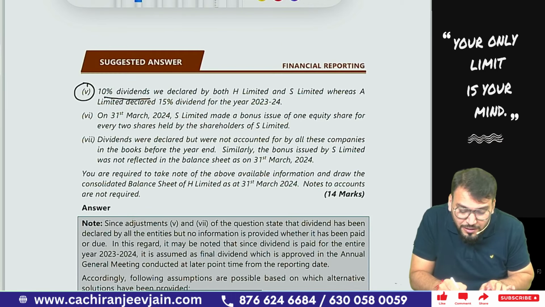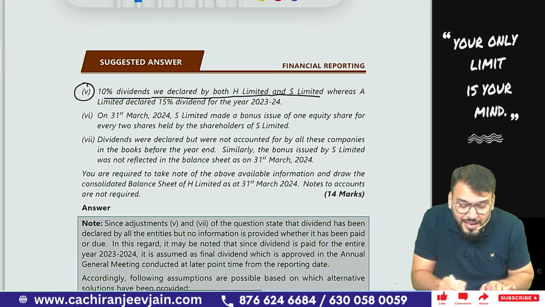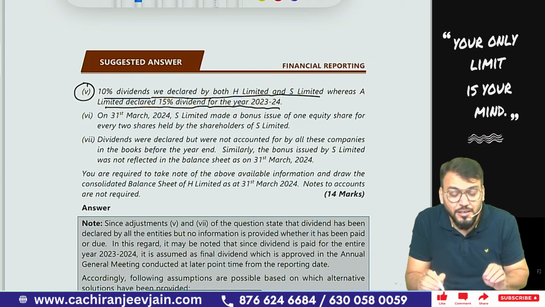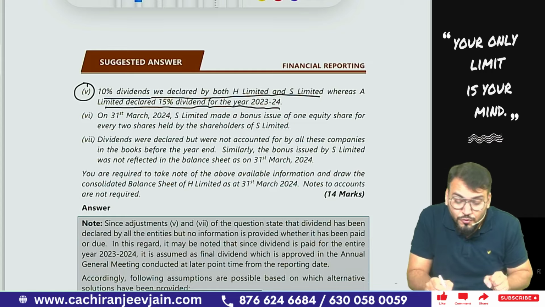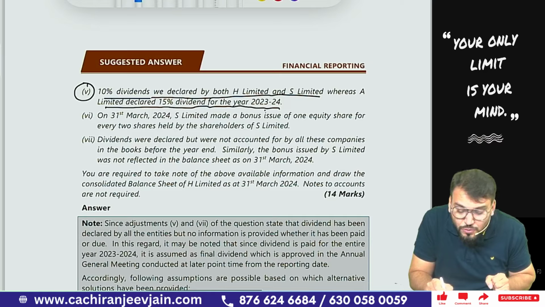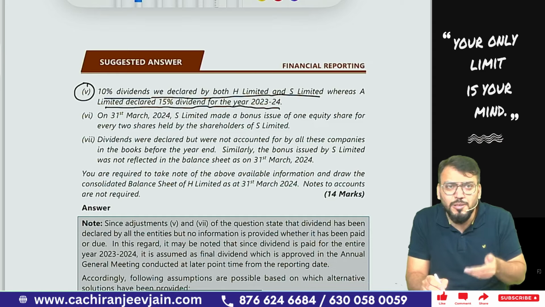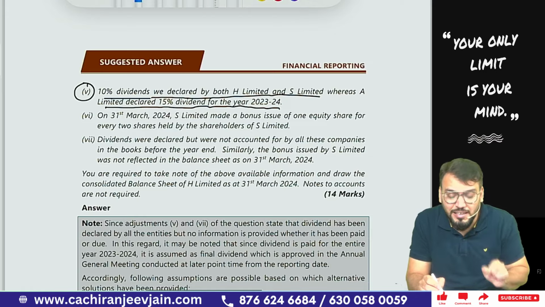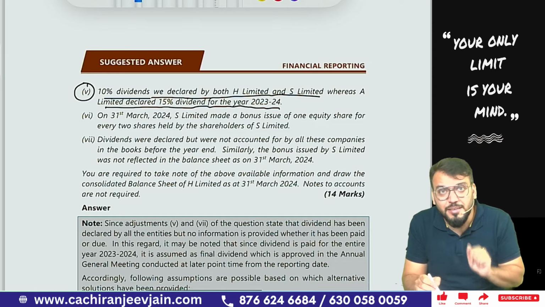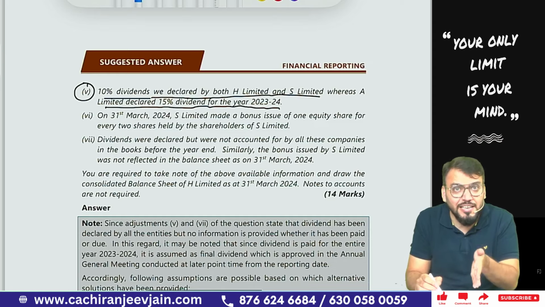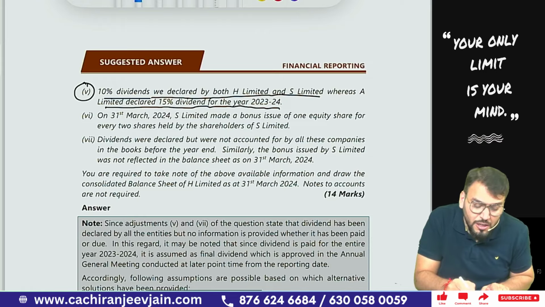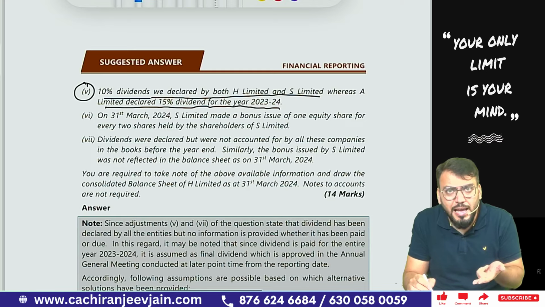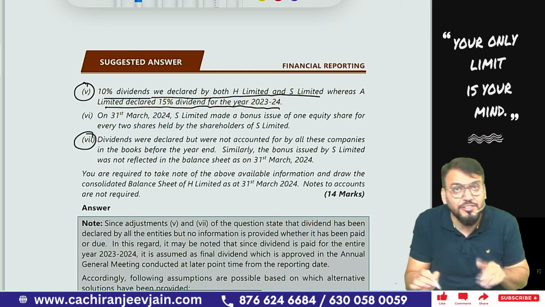10% dividend was declared by both H and S, whereas A Limited declared 15% dividend for the year 2023-2024. So it was dividend declared for the year, given for 2023-24, meaning the current year. Normally the current year dividend will be declared after the reporting date if it is a final dividend. We can also assume it is an interim dividend. Interim dividend of the current year will be declared in the current year and paid in the current year. Got this point? Two assumptions were actually eligible, but because of point number 7, there were three assumptions.